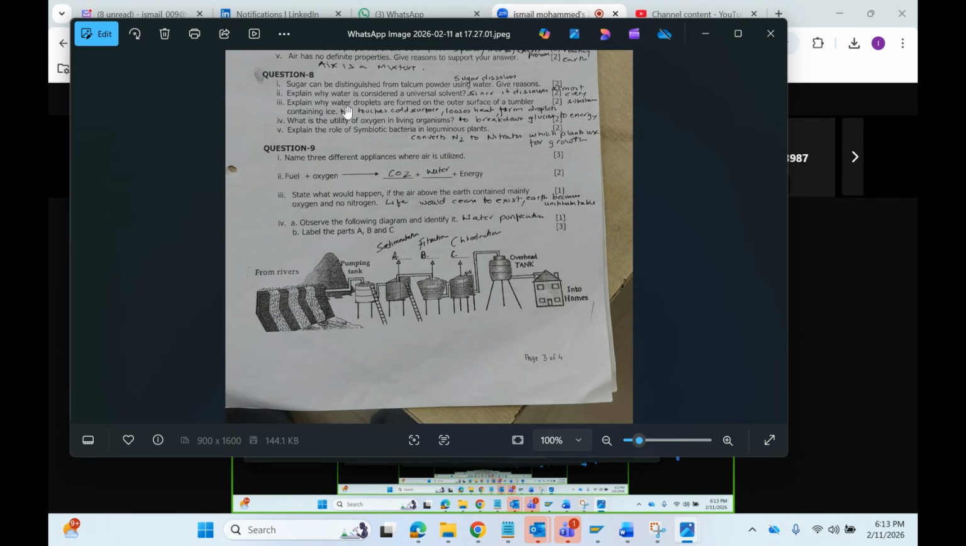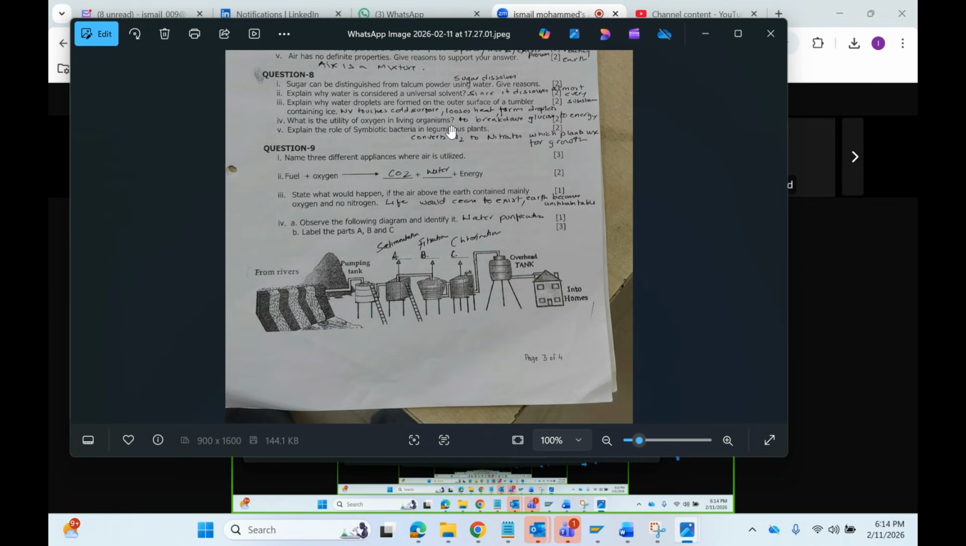Next one. Why are water droplets formed on the surface of the tumbler containing ice? Because the water vapor, coming from the ice as it melts, touches the cold surface of the tumbler, loses heat and forms droplets on the surface. So that is why the droplets are formed on the tumbler.